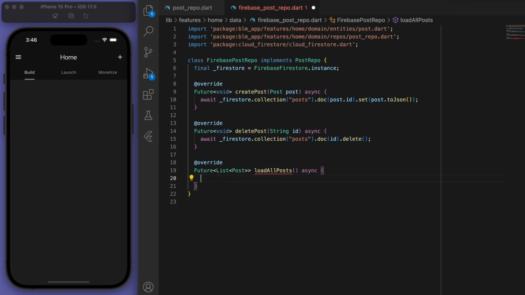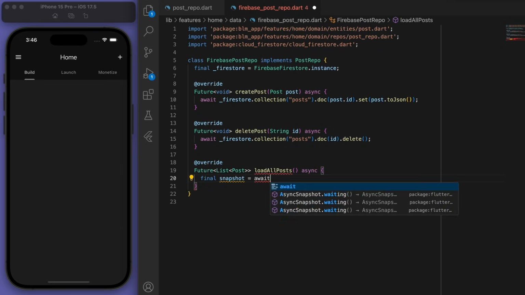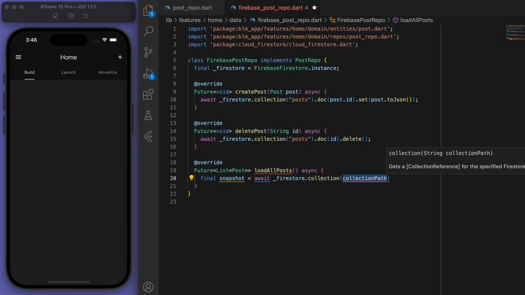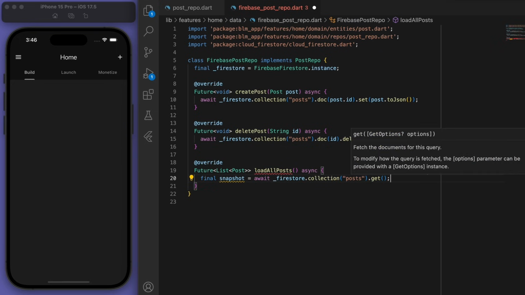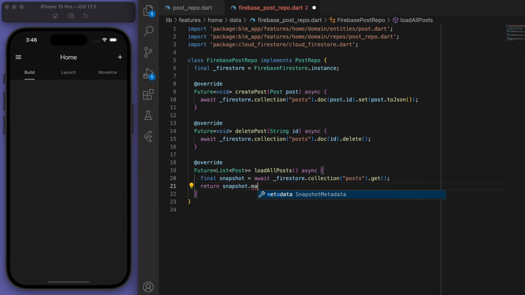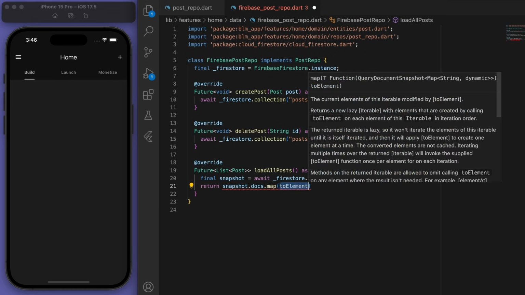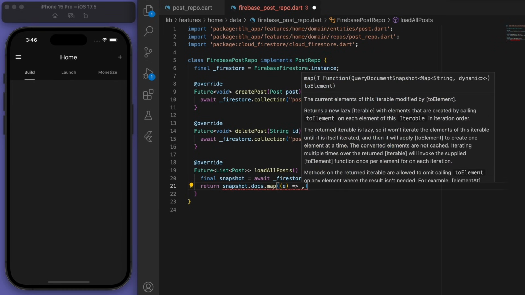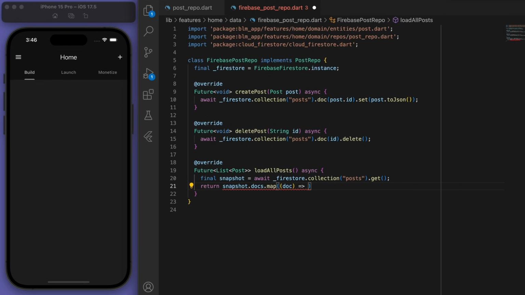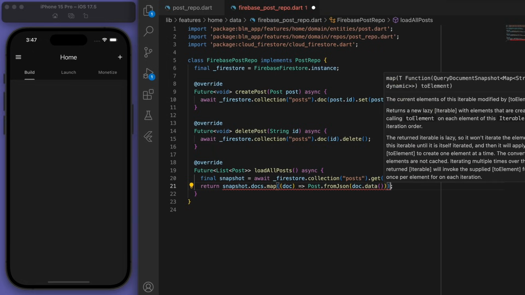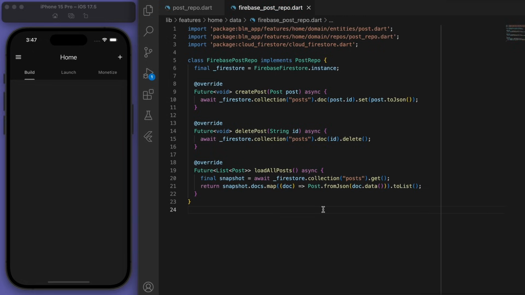And finally, loading all the posts. We can try to grab the snapshot in our Firestore collection of posts. And what we're going to do is we're going to map all the documents. So all the Firebase stuff is in JSON. So let's convert it from JSON to our post and give it into a nice list. Great. So that's all the domain and data layer.